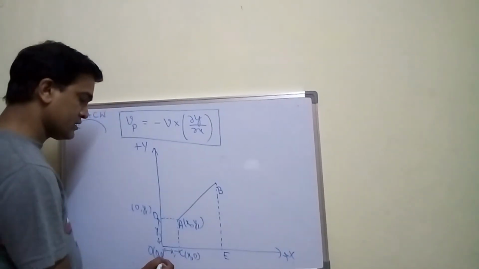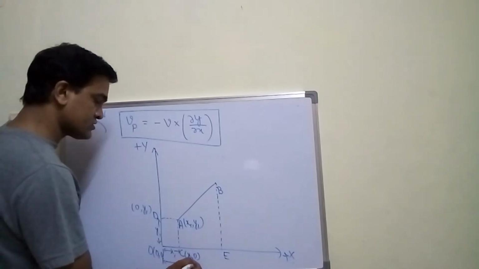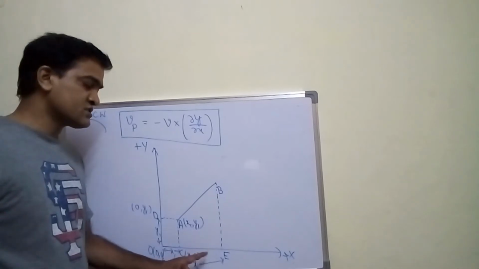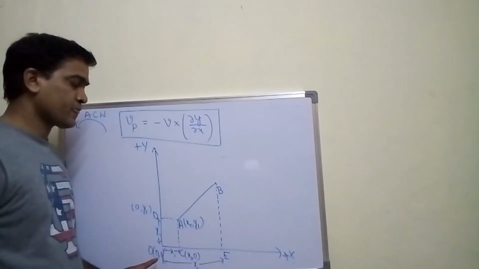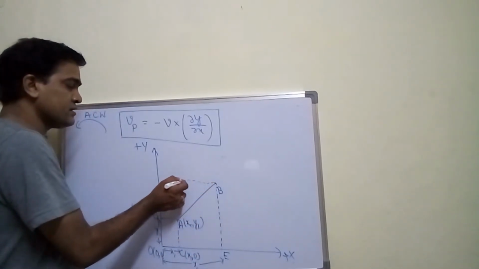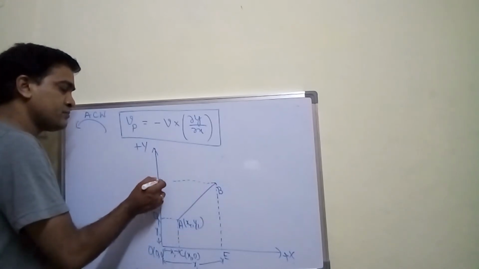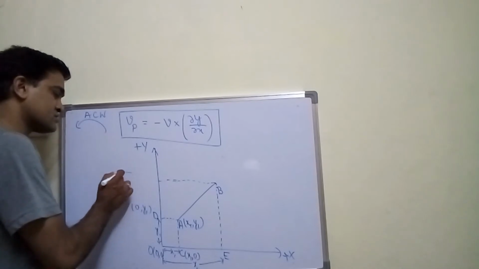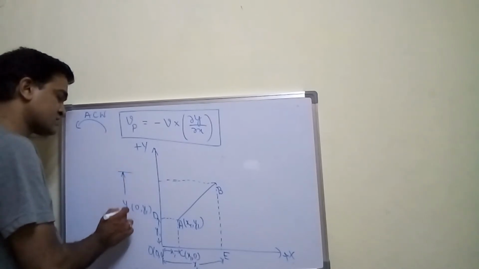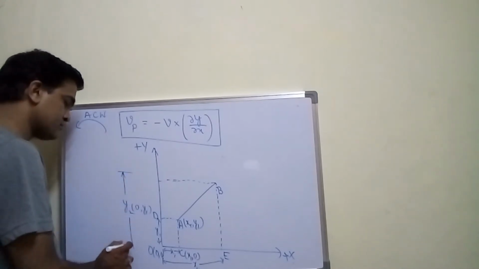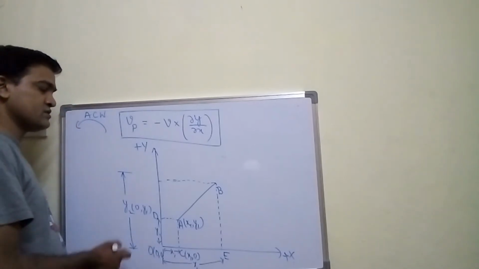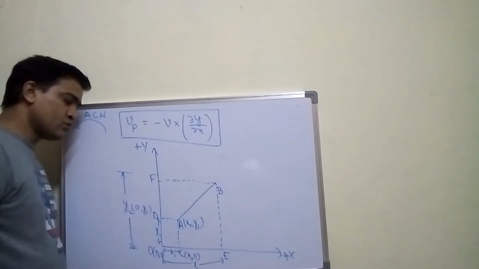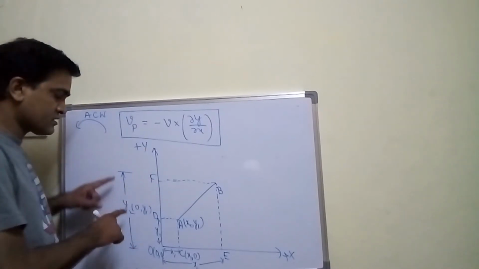O to E, I'll take this horizontal distance as x2. x2 is the distance of point E from the origin, and similarly at point B, along the y-axis, if I consider this distance as y2 from the origin, let me denote this point as F. Now OF is nothing but y2.